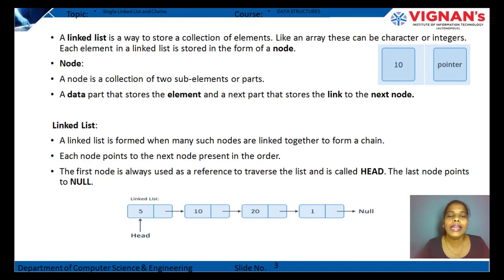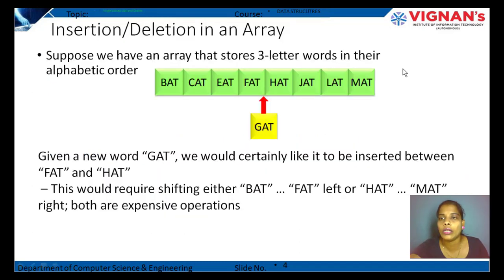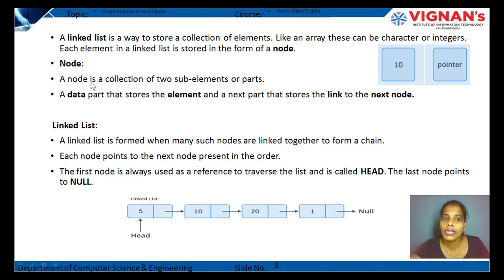What is a linked list? A linked list is a way to store the collection of elements like an array. These can be characters or integers. Each element in the list is stored in the form of a node. What is a node? So check in the diagram here. This is called the node. A node is a collection of two subparts: the data part and the link part. The data part stores the element and a next part stores the link to the next node.